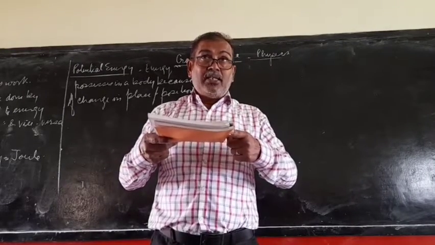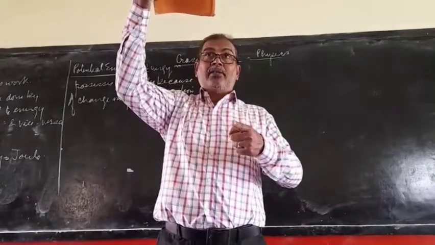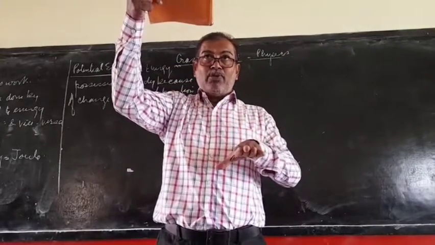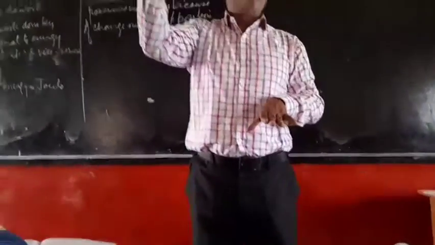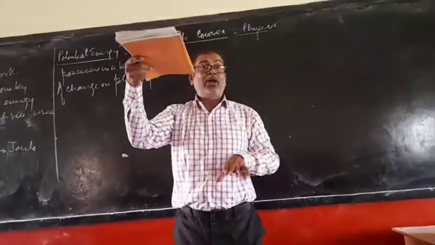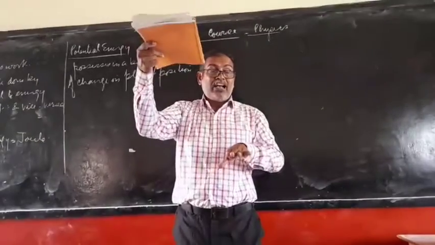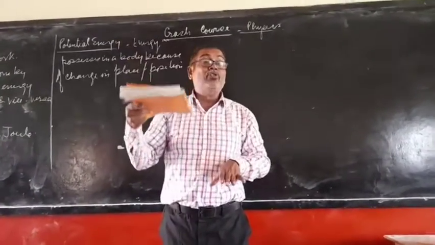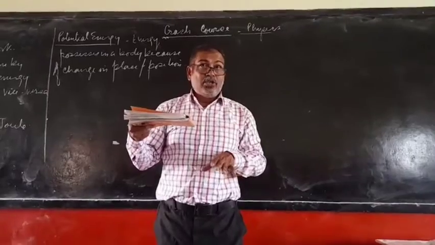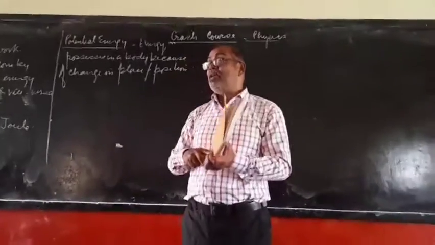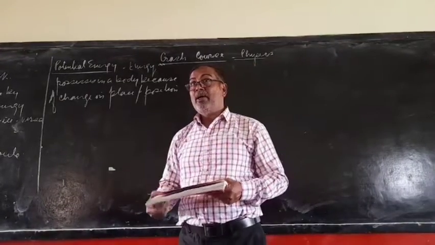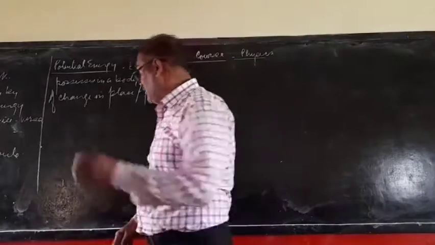Now suppose I raise it to a further height. This point is A, my hand is point A, and this point is B. At where is the amount of work done more? At A or at B? At B. B, because until B it has done some more amount of work. So here, by this experiment and following this activity, now we are going to derive the potential energy.